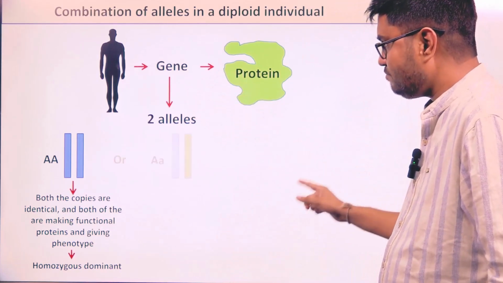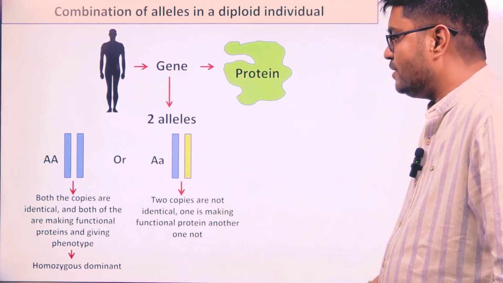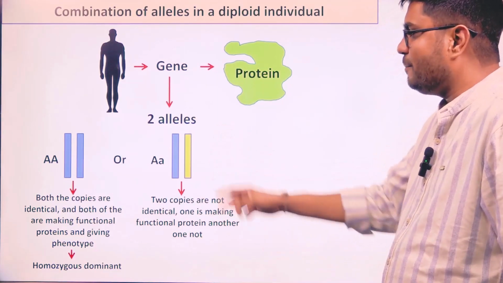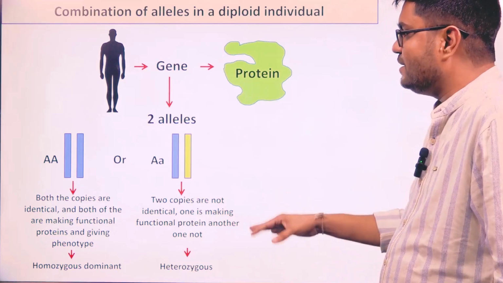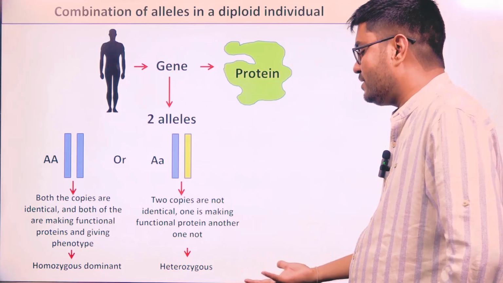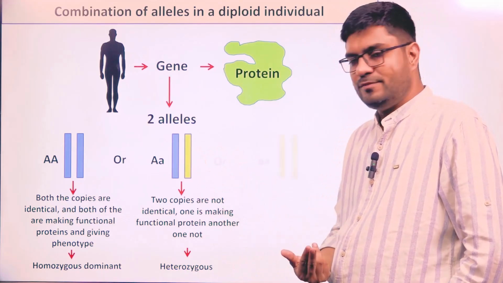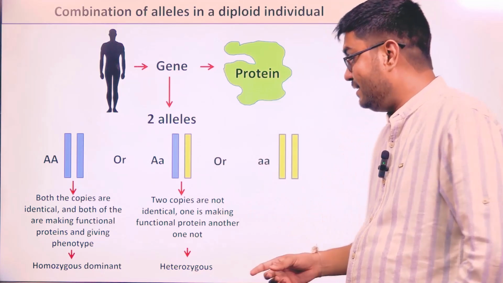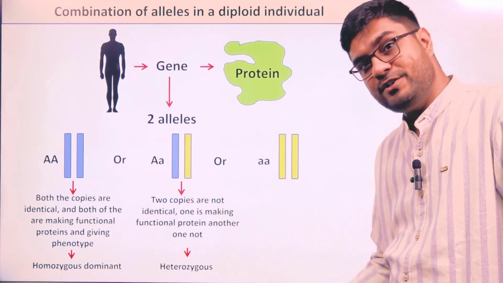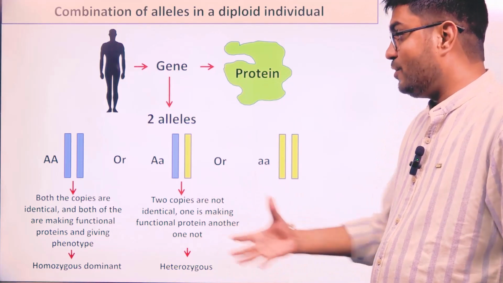Or the person is having one copy which is able to give us a functional protein or the result, and the second copy is not doing that, but still the phenotype will come because one copy is still making the protein. We are going to call this condition as heterozygous. What is heterozygous? Two different copies or two different forms of the same gene. One is giving us protein and function, ultimately phenotype. The other one is not giving us protein and function, and no phenotype is going to come.